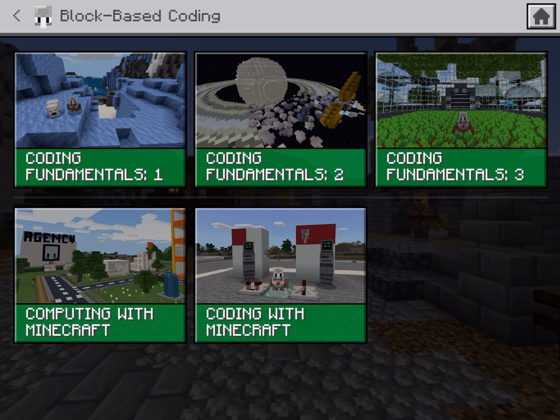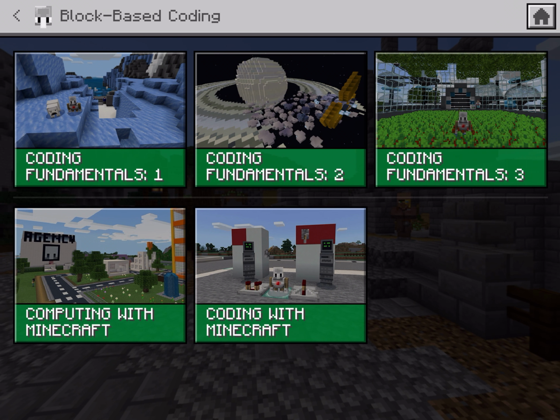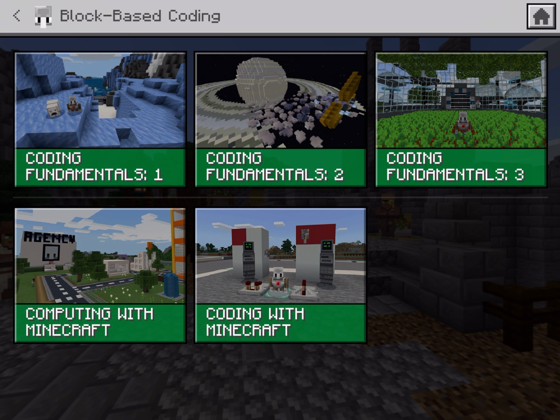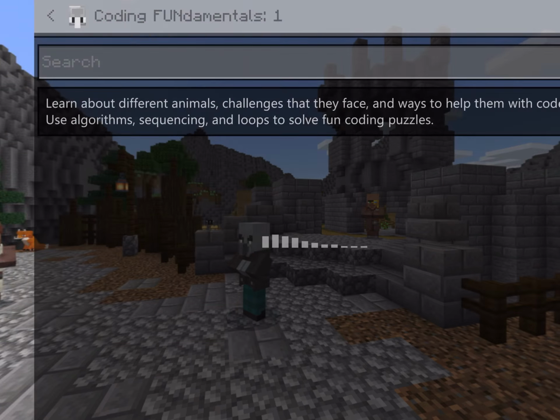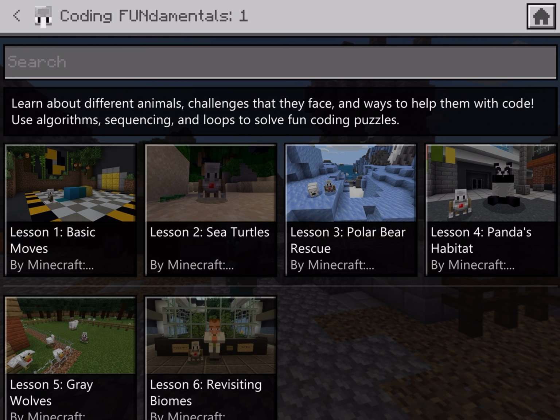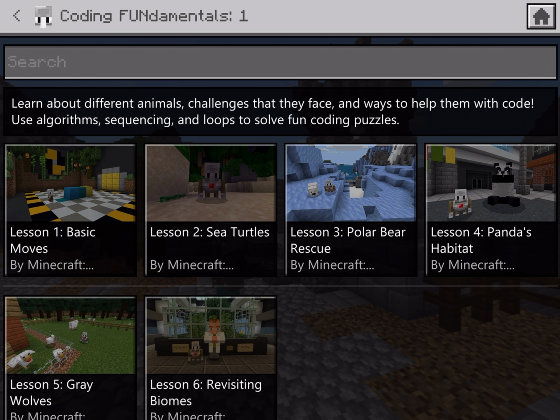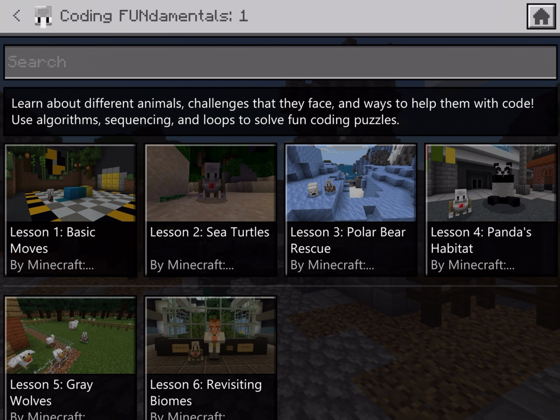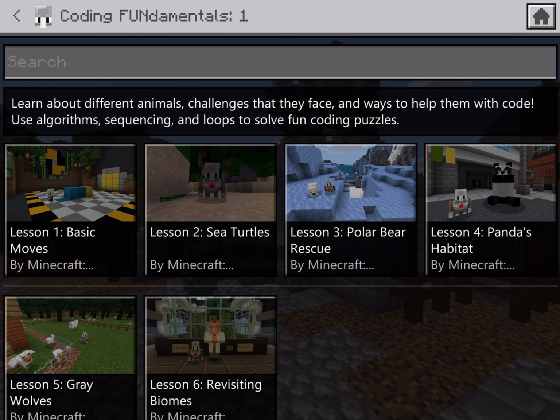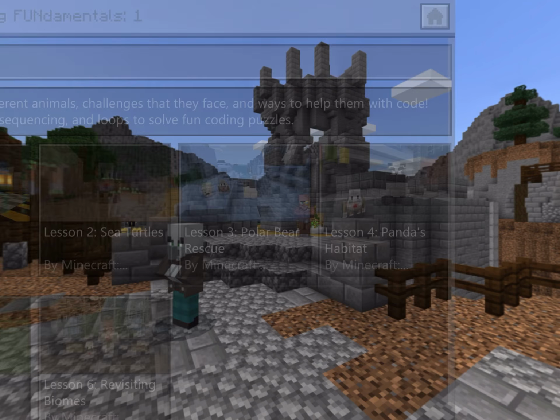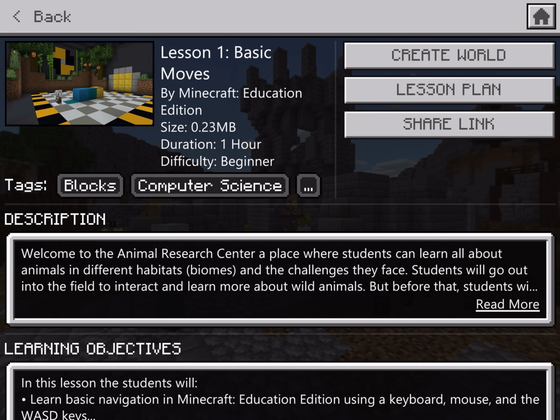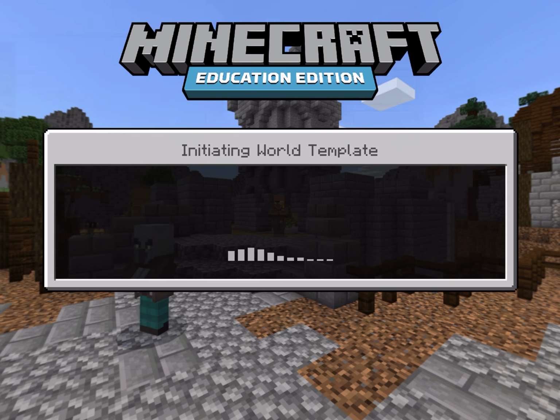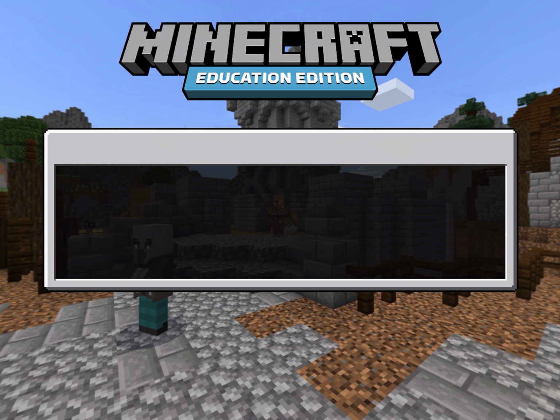All right, and we got a lot here. There's a lot of lessons here. There's a lot of stuff to learn, and my head is reeling trying to figure out some of this stuff. I'm going to start just real basic. At the beginning is just movement. So if you're having a hard time with movement, let's play this lesson 1 for basics. Okay, and I'm going to create that world, and let's see what happens here.